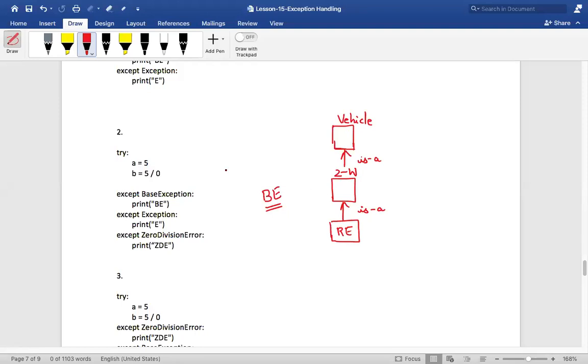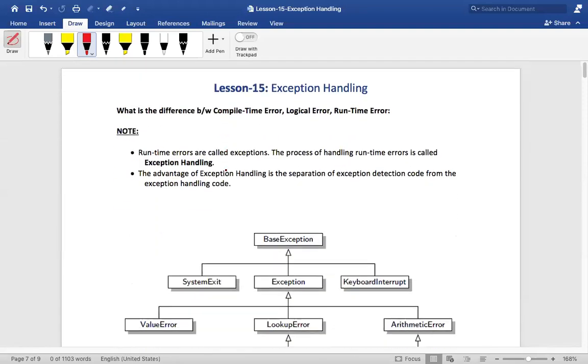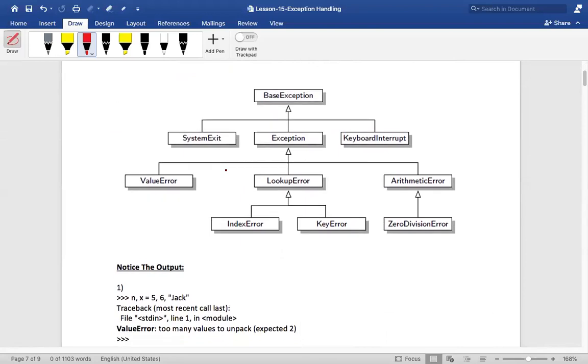So here what has happened is, let me come back to the initial example. Did you see this ZeroDivisionError over here? It is inheriting from which class? Can you tell me? ArithmeticError. And ArithmeticError is inheriting from which class? Okay, it is inheriting from the Exception class, correct?